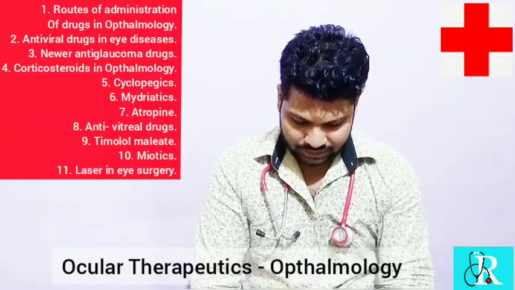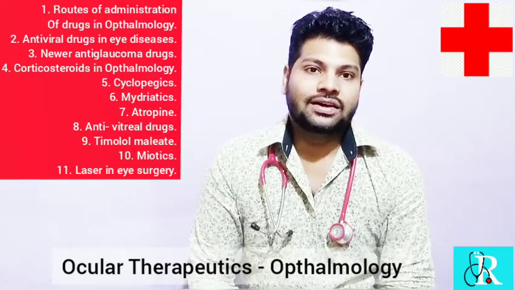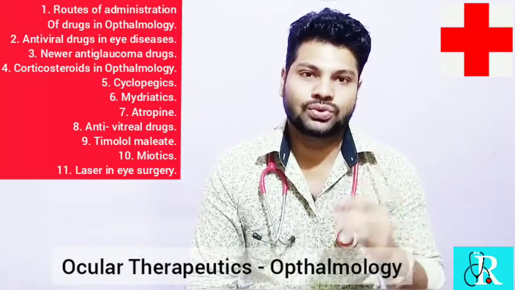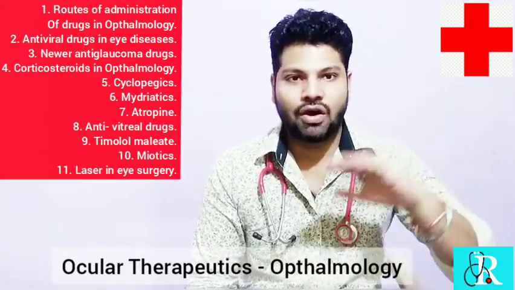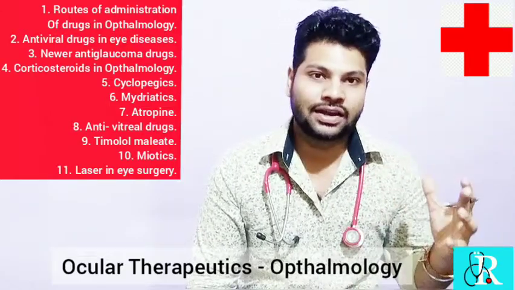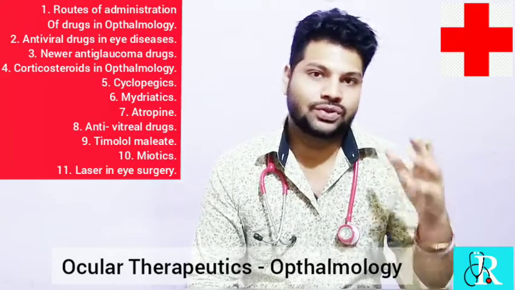Next comes lasers in eye surgery. Usually LASIK, that is laser assisted in situ keratomileusis, is the laser surgery used to reshape the cornea. The cornea has a curved shape. Whenever the curvature is inappropriate or deteriorated, we use LASIK surgery. It is a famously used surgery for the treatment of refractive errors. To correct refractive errors, we use LASIK surgery.